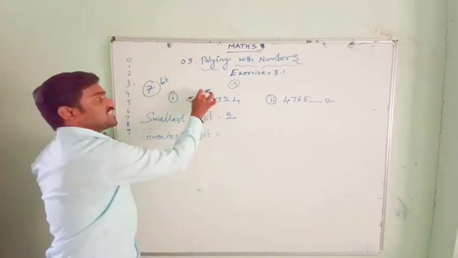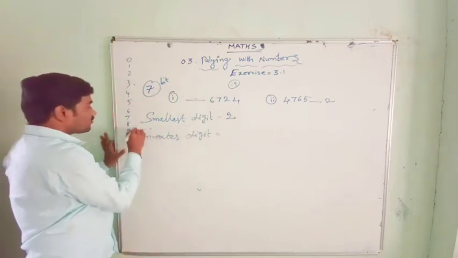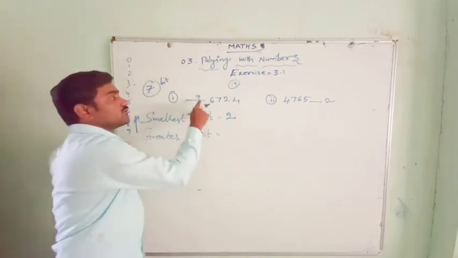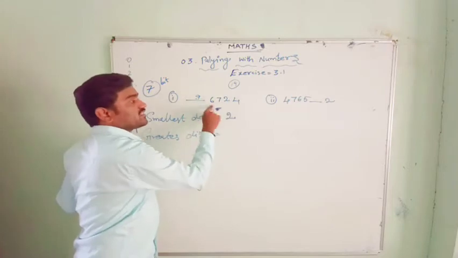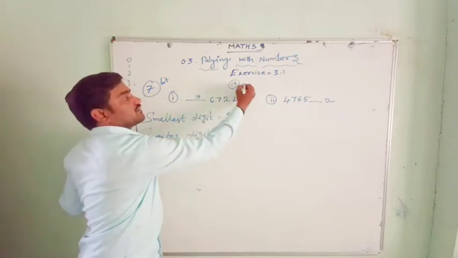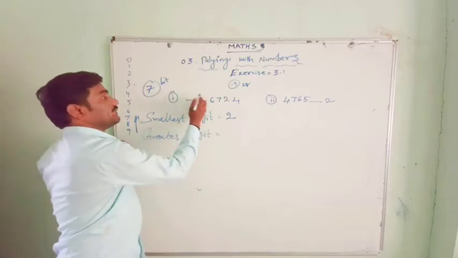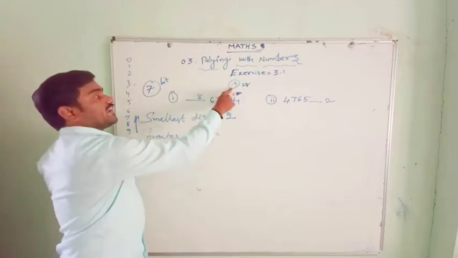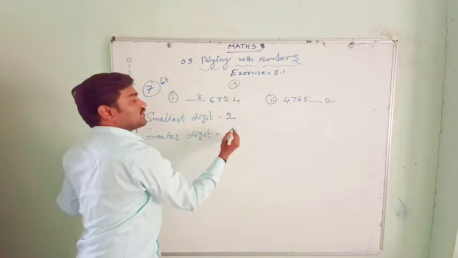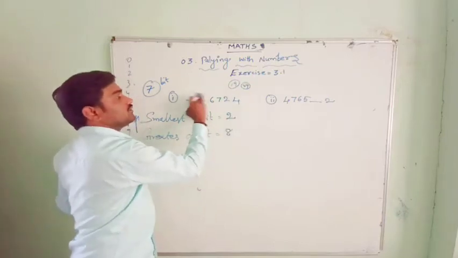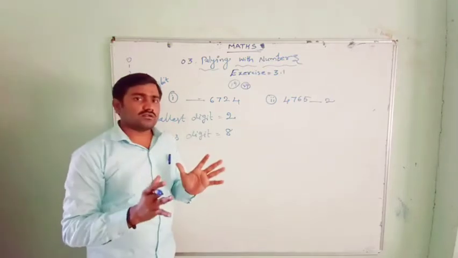The greatest digit, in the sense you have to go in the reverse way. First you substitute 9. When you take a 9, already this sum is 19. 19 plus 9, that is 28. 28 is not divisible by 3. Then you take 8. Then 19 plus 8, that is 27. 27 is divisible by 3. So it becomes 8 here. So you have to use your mind.